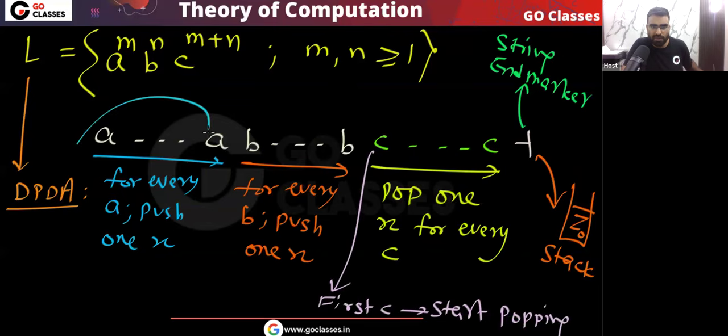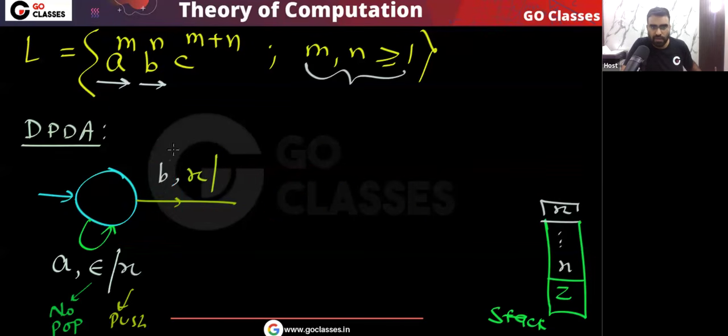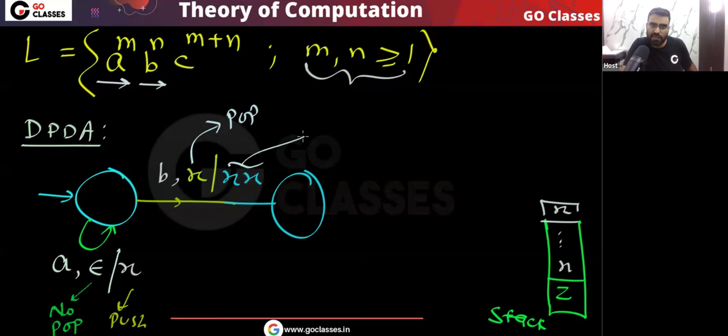This x should be on top of the stack, then I will not disturb it, I will push one more x. Here this will pop, and this I will push. So for every B, without reading the stack, I just push one more x. Yes or no?